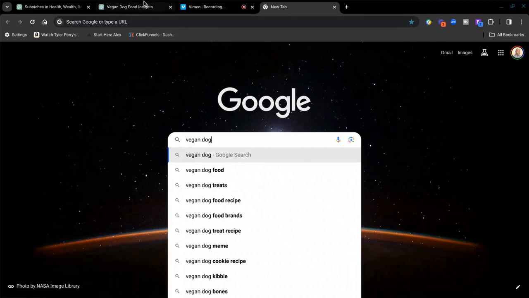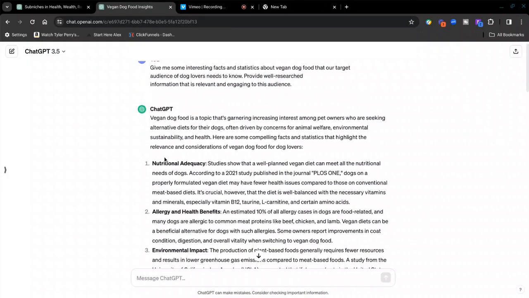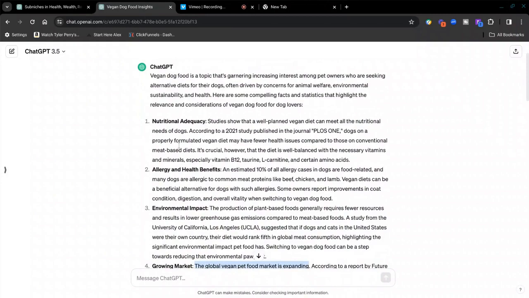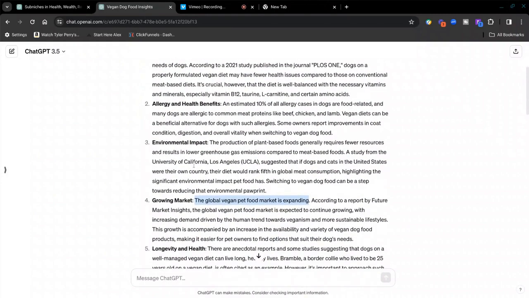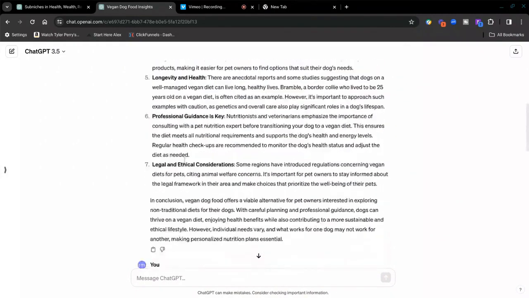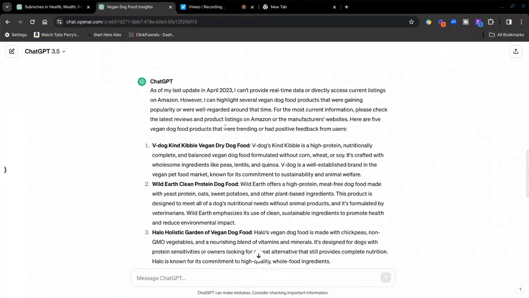From this information that we got from ChatGPT, we're going to use all of it and put it inside of our ebook. Now, let's go over to Canva.